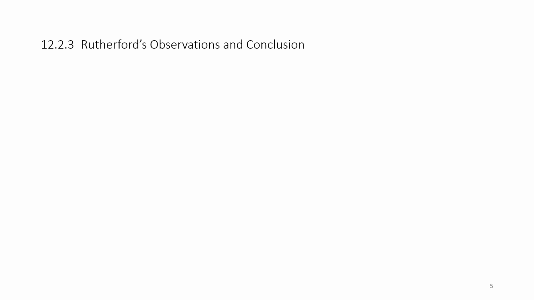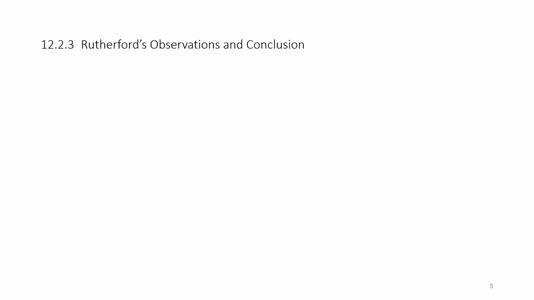So let us go to point number 1. Most of the alpha particles pass straight through the foil. That indicates that most of the space in an atom is empty. Then the second observation was, some of the alpha particles were scattered by only small angles, of the order of a few degrees.